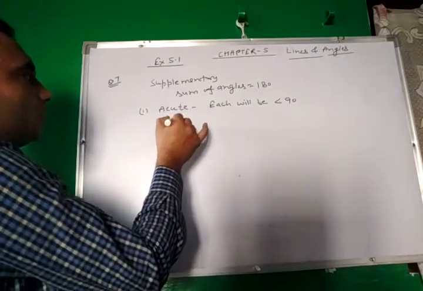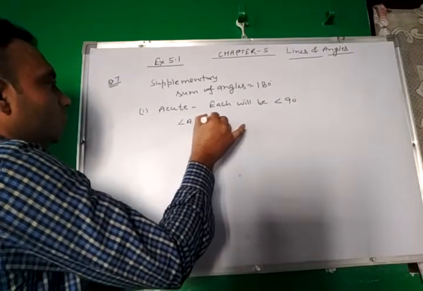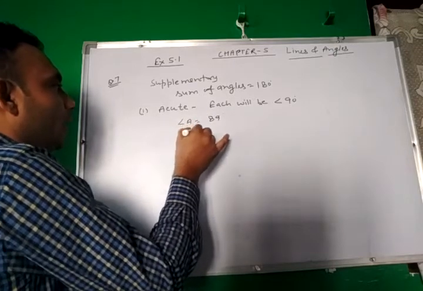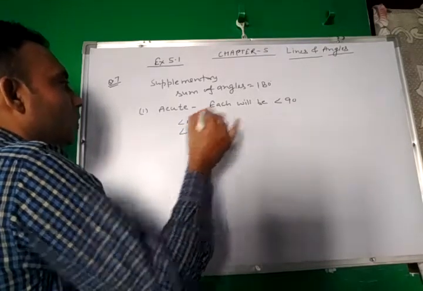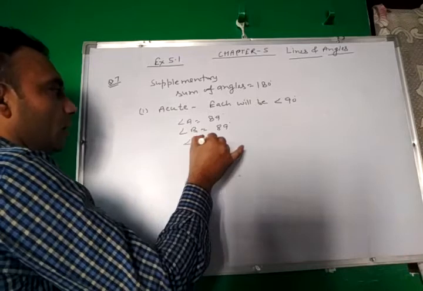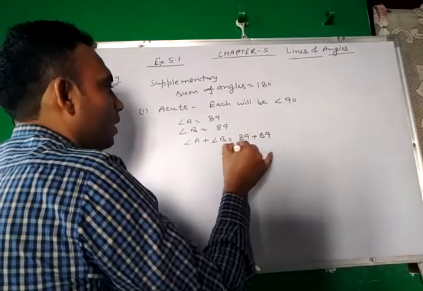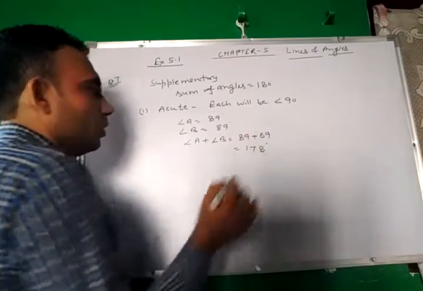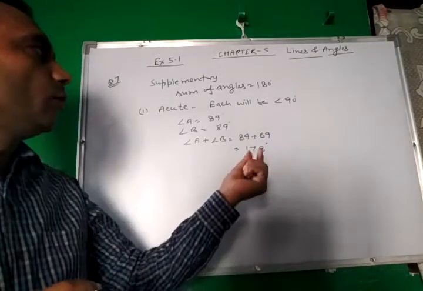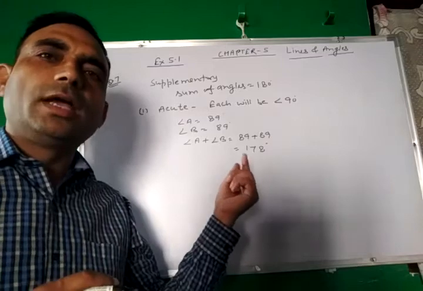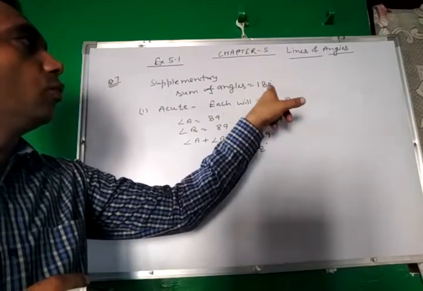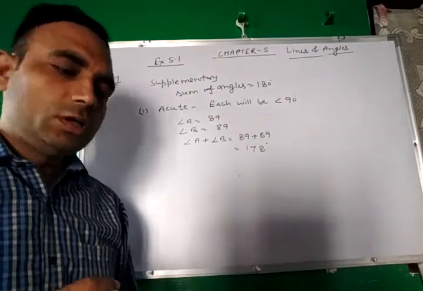Let us take an example. Let angle A be equal to 89 degrees and angle B be equal to 89 degrees. Then angle A plus angle B, 89 plus 89, implies 178 degrees. So if both the angles are acute, then their sum cannot be equal to 180. So these are not supplementary.